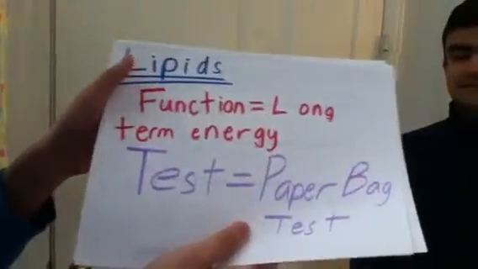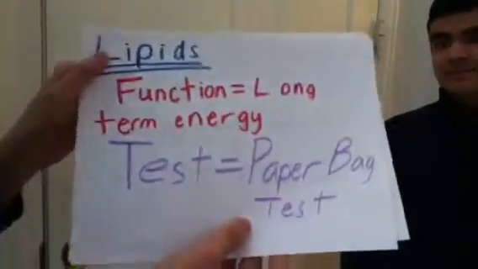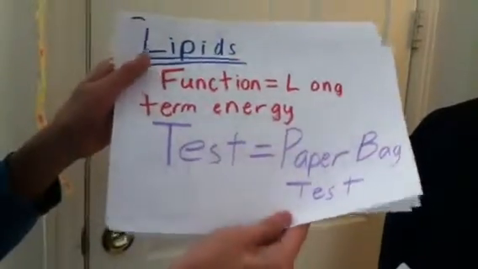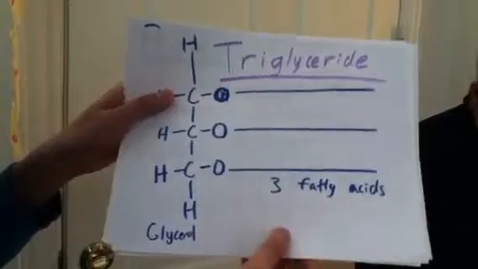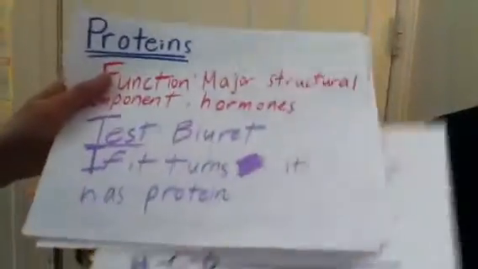For lipids, the function is long-term energy storage. The test is the paper bag test. If it's clear, then it has a lipid. This is a triglyceride. Glycerol and three fatty acids are the monomers of lipids.